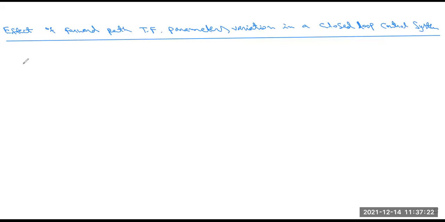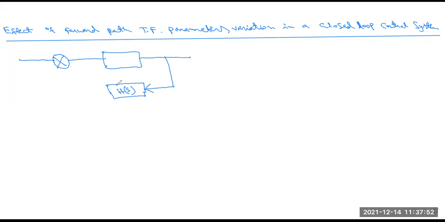First we know the diagram of the closed loop control system. This is the summing point. This is the controller part. This is the output. And when we use the closed loop control system, feedback is also present. The feedback is connected from the output to the input summing point.